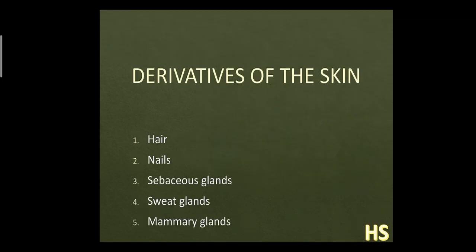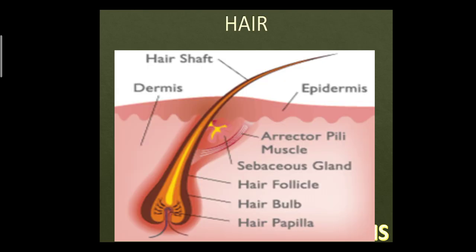Now, derivatives of skin. We have already discussed what the word derivatives means. Derivatives means the special structures which are derived from the skin: hair, nails, sebaceous glands, sweat glands, and mammary glands. We will discuss them one by one.